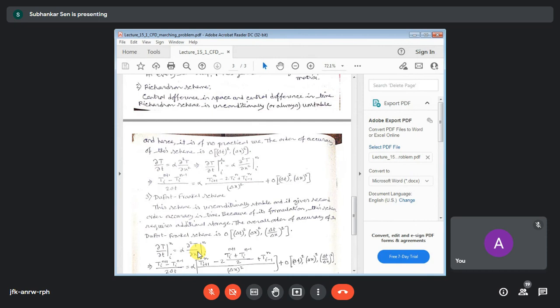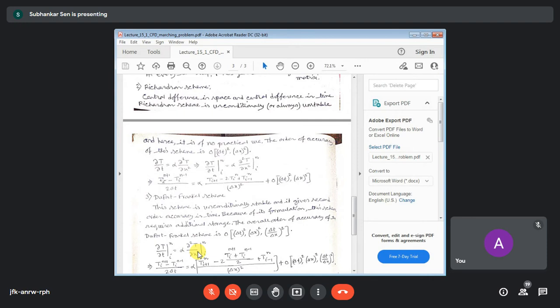So this is the central differencing in time: T_i^(n+1) minus T_i^(n-1) by 2 delta t. And in the right hand side, you have the central difference approximation of the second derivative, computed at the nth time level.